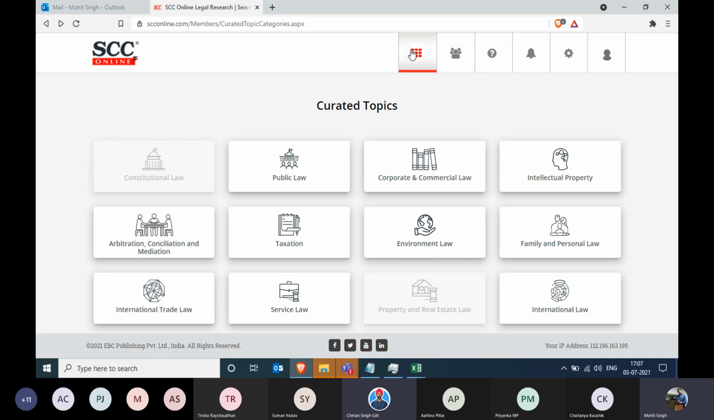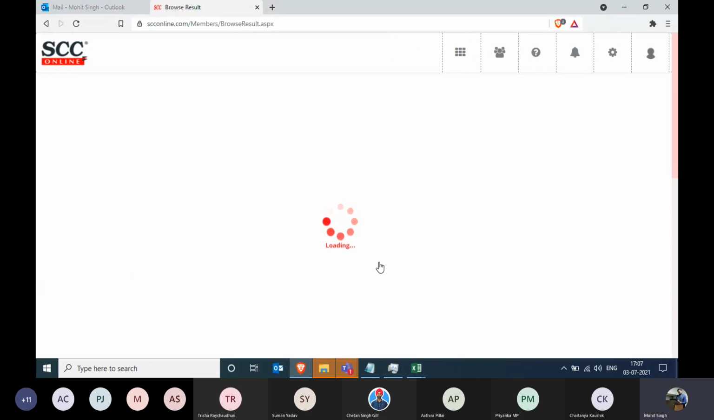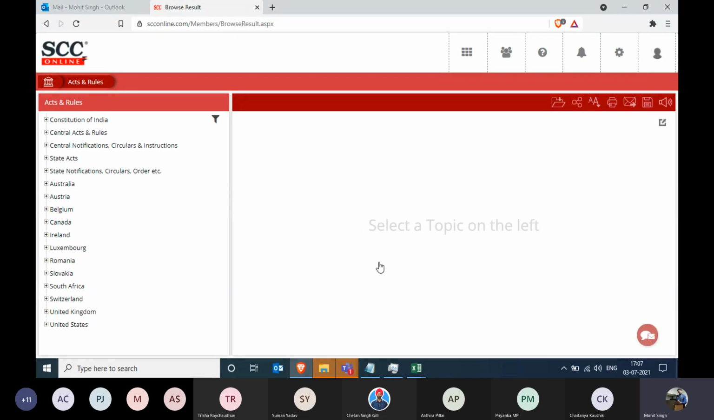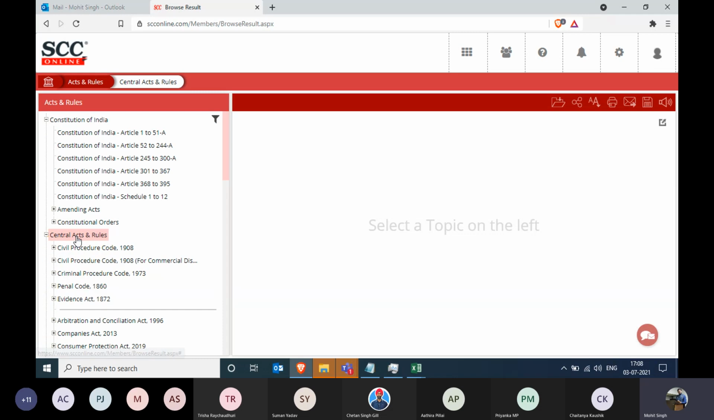Absolutely. Apart from Browse Curated Topics, we have made some new changes under Browse Acts and Rules. Just a second. Yeah, so Browse Acts and Rules are over here. We already know how to read any act, and how to read the central acts and state acts as well. Over here, as you can see, we have COI, central acts, and state acts as well. So if I click on any central act, I can either go from this drop-down method, or I can click on this filter icon and type in the name of the act.